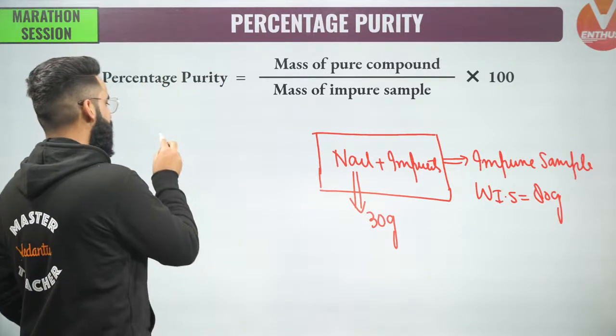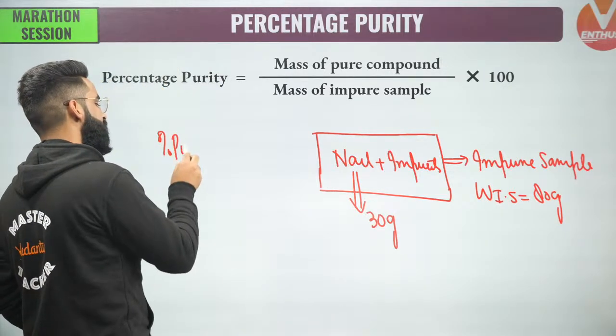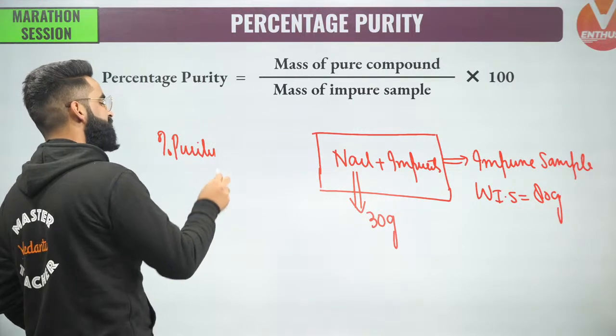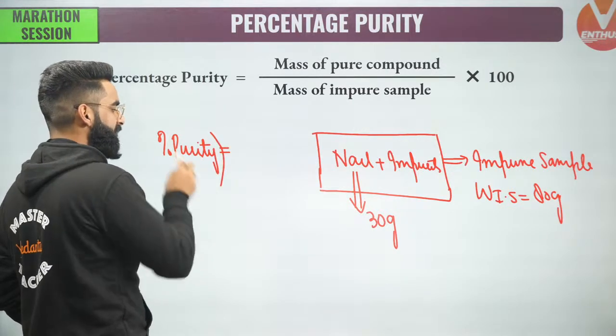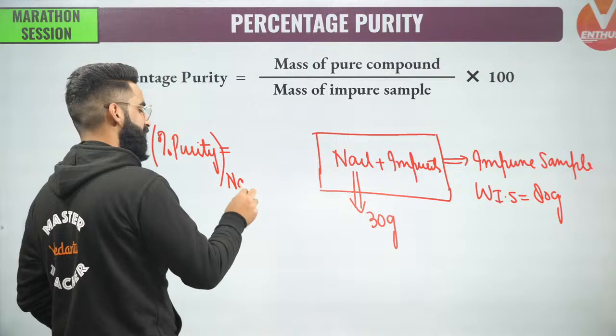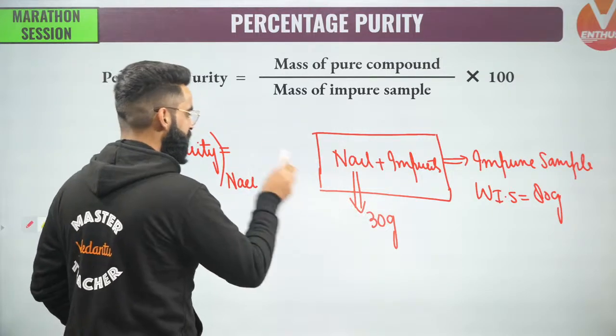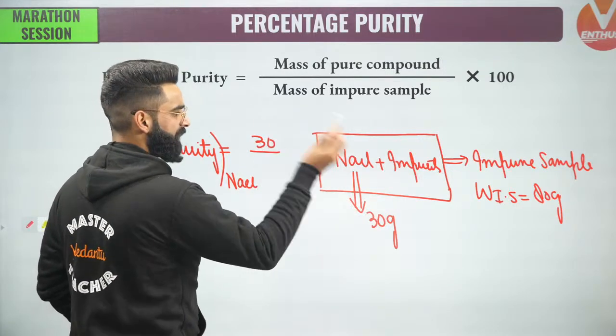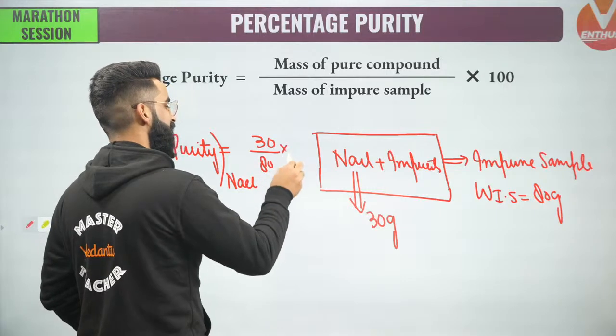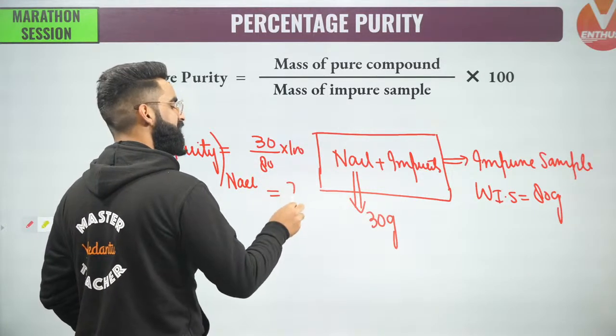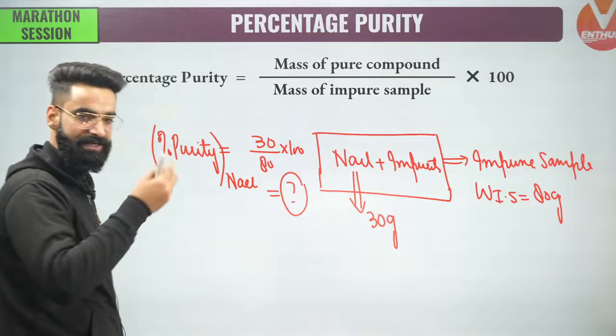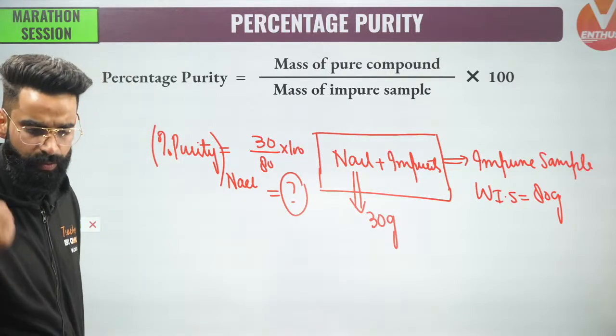Now if I simply want to calculate the percentage purity, can I say the percentage purity of NaCl is going to be mass of pure NaCl, which is 30, divided by mass of impure sample, which is 80, multiplied by 100? Whatever value you get is going to give you the percentage purity of NaCl. Very, very simple.